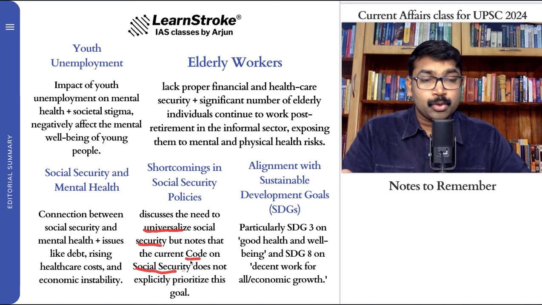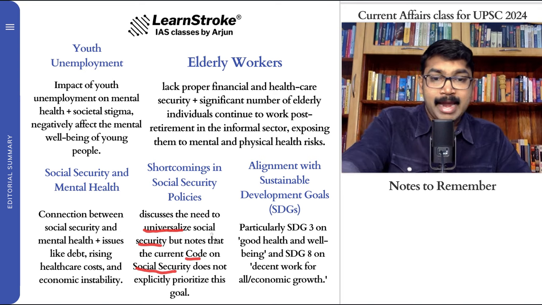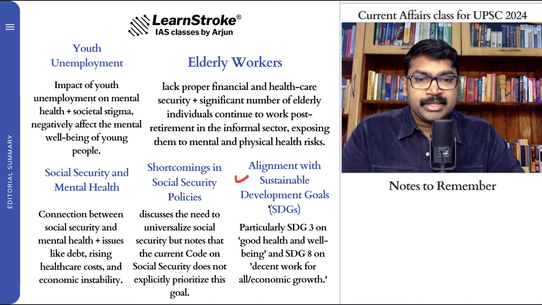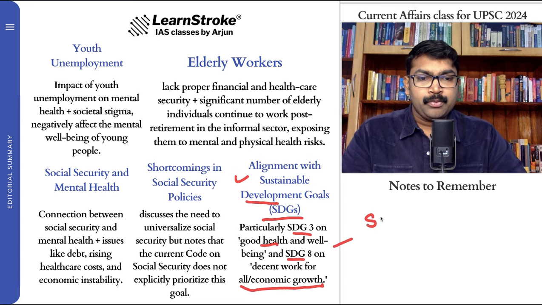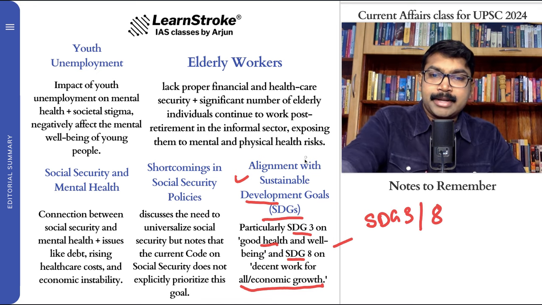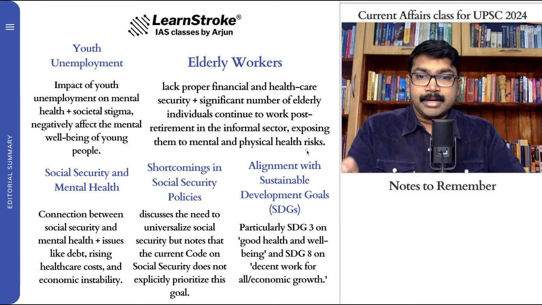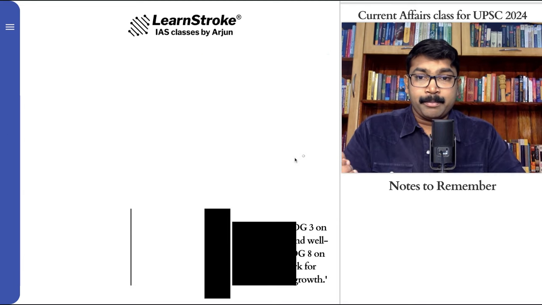We definitely have a social security code, but it is not that. And also alignment with the Sustainable Development Goals, particularly SDG 3 on good health and SDG 8 on decent work and economic growth. So these are the important points that the article says, and definitely they are important to remember.